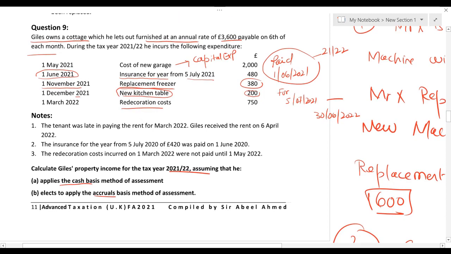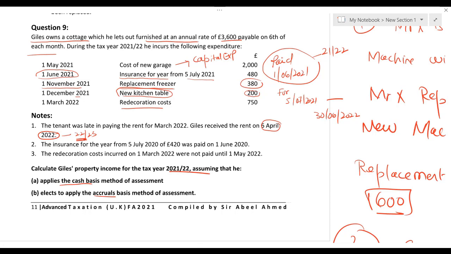Now let's read more information. The tenant was late in paying the rent of March. Gil received the rent on 6th April 2022. Now listen carefully. The last month's rent was paid on 6th April 2022, and the date of 6th April 2022 actually falls in the tax year 22-23. And right now we are just working for tax year 21-22. So the last rent of March was not received in March, it was received on 6th April 2022.